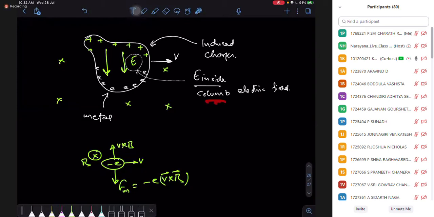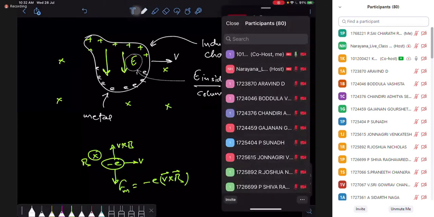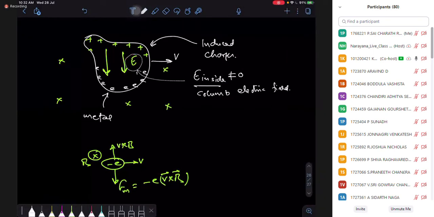It is a Coulomb electric field, but I can say inside the conductor we now have an electric field, and this is non-zero. Now this is something different from my electrostatics chapters. In electrostatics chapters, we discussed that the inside electric field was zero, but here we have some inside electric field, and this inside electric field is created by my induced charges. Okay, so I hope you understand the point here. There is an inside electric field.